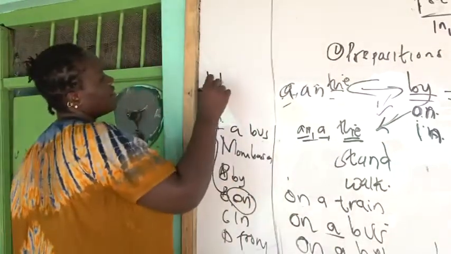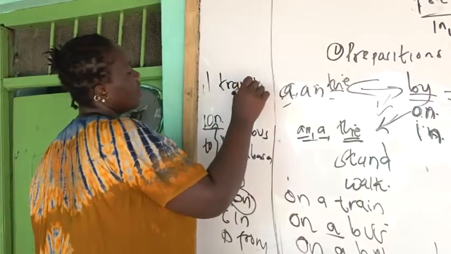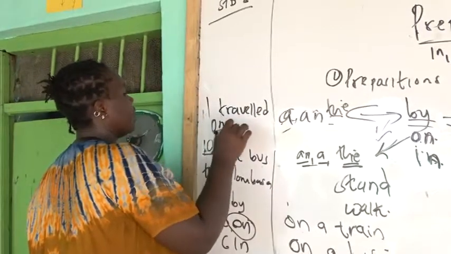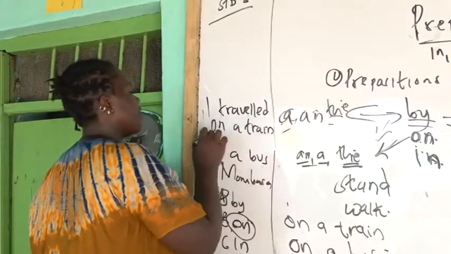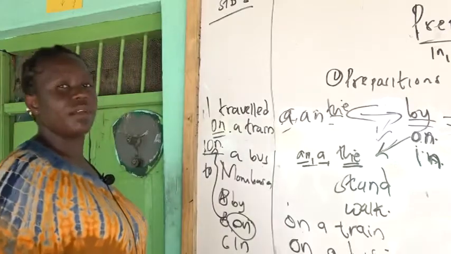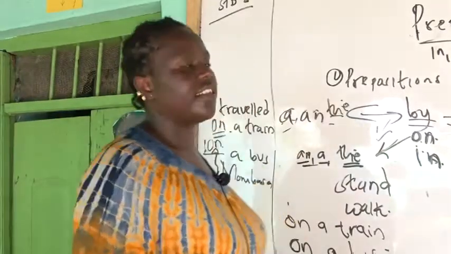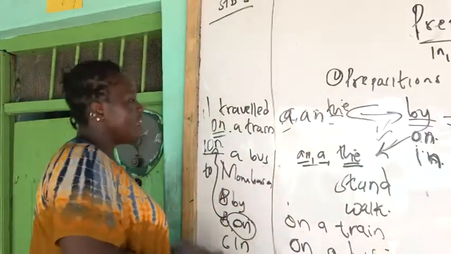You can say, "I traveled on a train." Traveled on what? On a train. Why? Because you can stand and walk on a train. But if you can't, then you go in for "in."